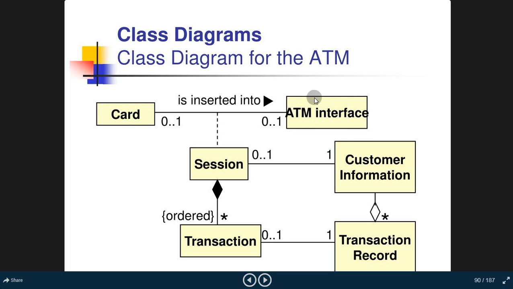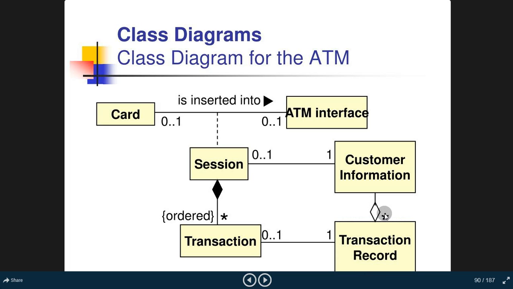Suppose now one card is inserted into the ATM. This is the ATM interface. The ATM interface will be different for different ATM cards. Depending upon the insertion, the session will be started. The session is connected to the customer information. The customer information is related to the transaction record. Now this transaction record class has n instances.